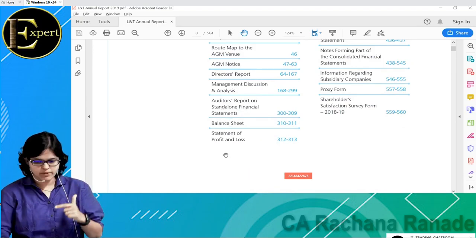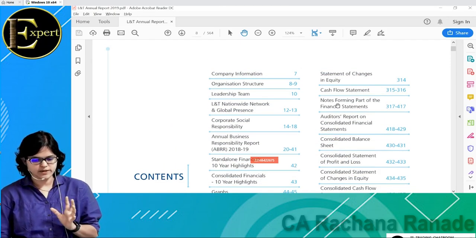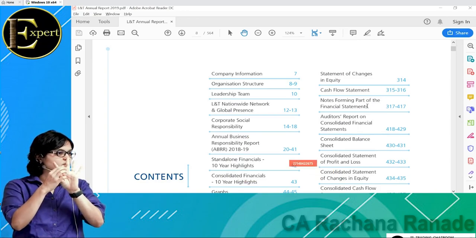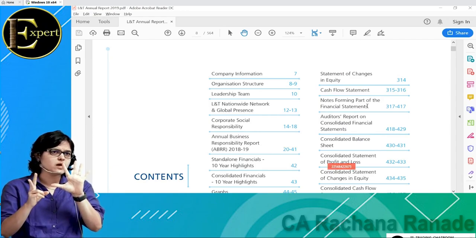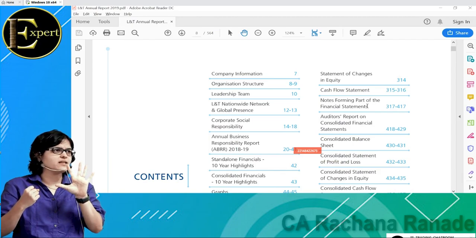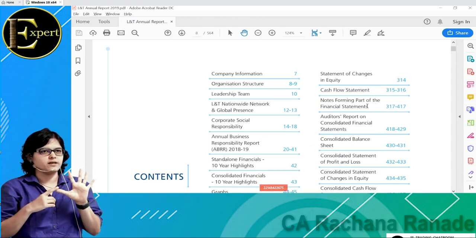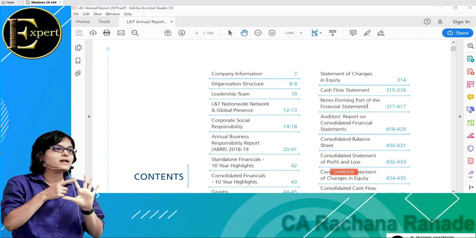Which 2? The balance sheet, which shows the assets and liabilities position. If you remember, anything I own is an asset, anything I owe is a liability. That is included in the balance sheet. And the P&L includes incomes and expenses. These last 3 we have not yet discussed; they will come slowly. And here you can see the same thing is there for consolidated also.